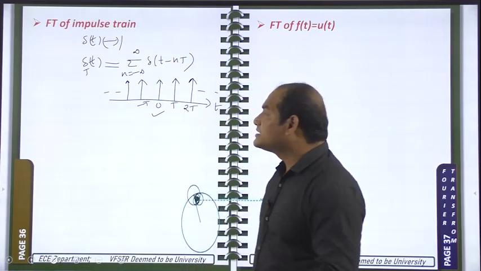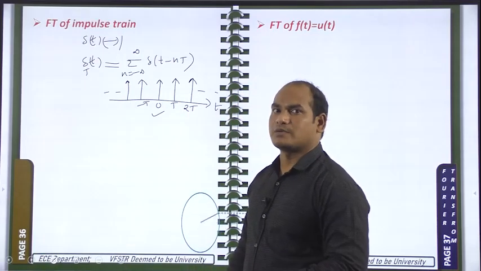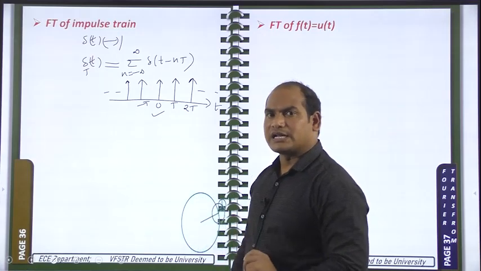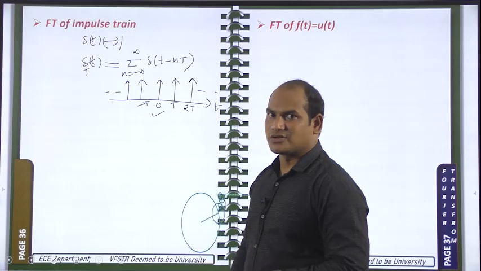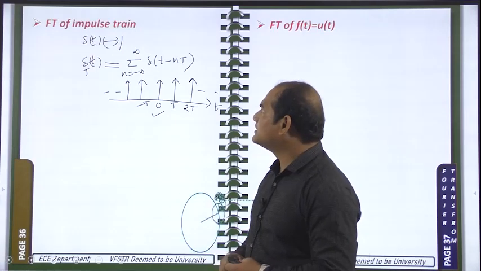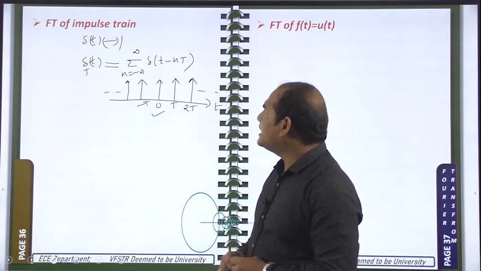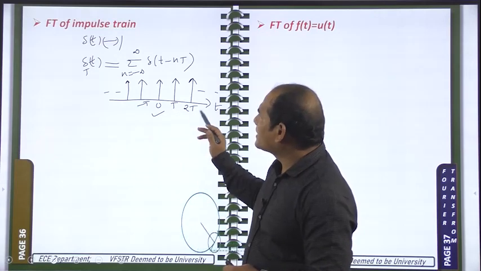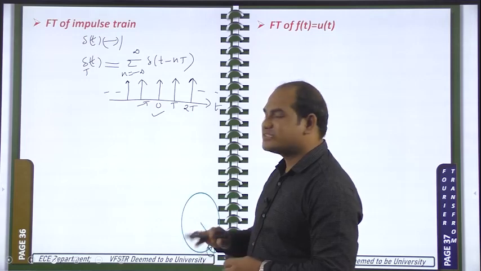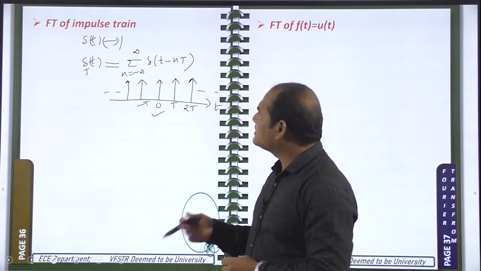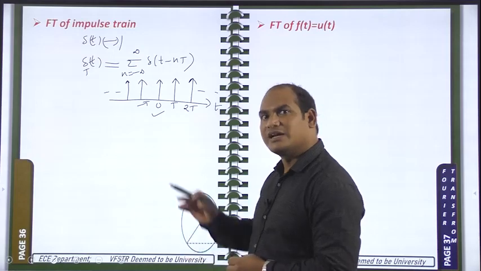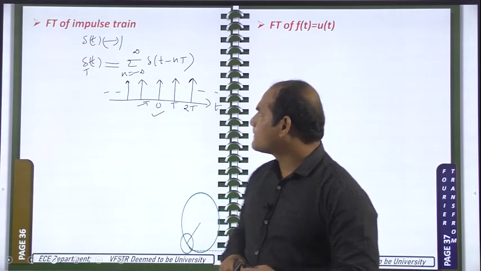Now for the periodic signal, we are going to calculate the Fourier transform. Till now, all the signals whose Fourier transform we have calculated were aperiodic signals only. For the first time, we are going to calculate the Fourier transform for a periodic signal, that is the impulse train signal I have taken. So before calculating only for the impulse train signal, I will take a general periodic signal, and first give the general formula for the Fourier transform of a periodic signal, then we can use it. Okay. So now,